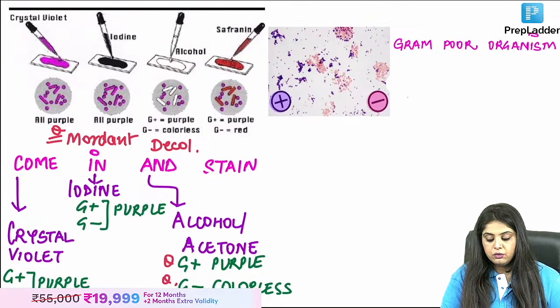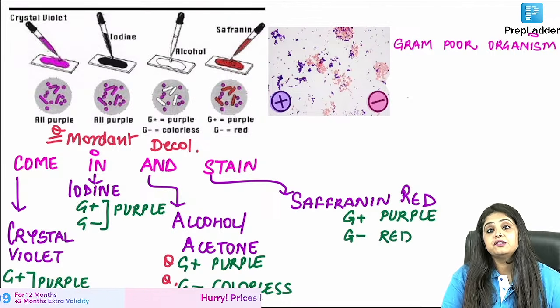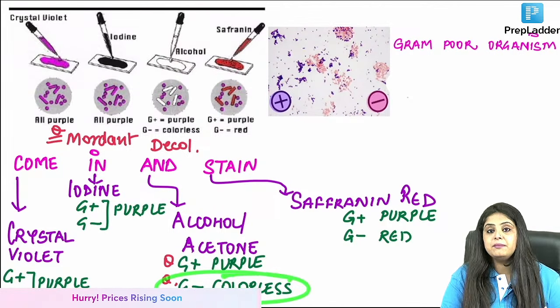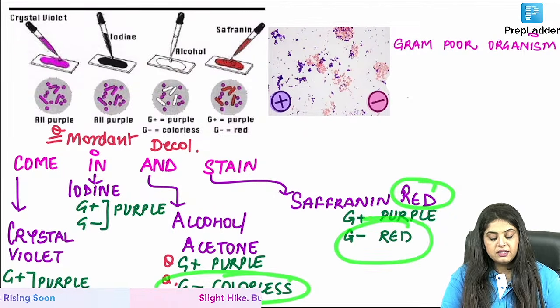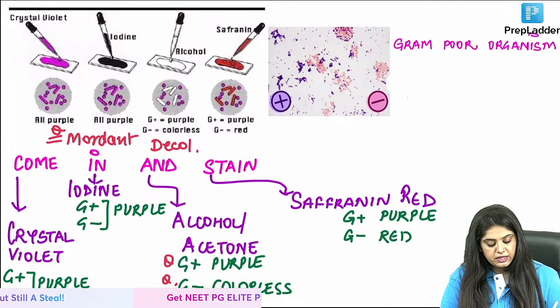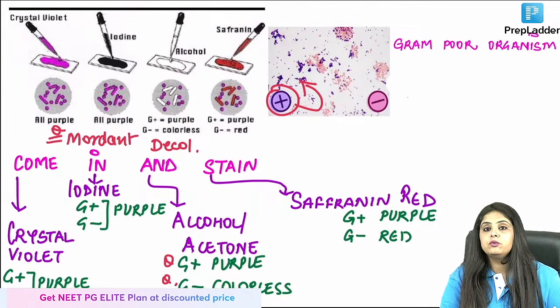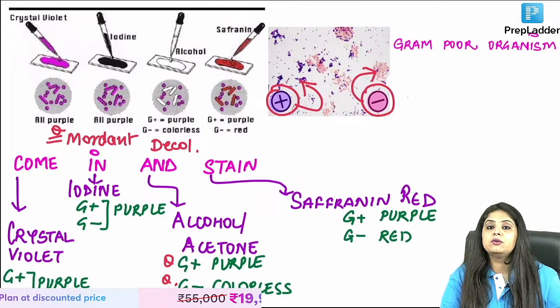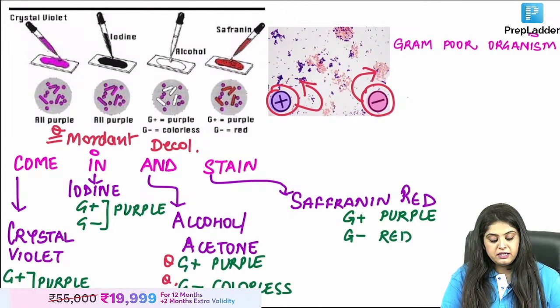And finally, coming to the counterstain. S for safranin, in red, because if you had made gram negative colorless, you will have to add a color onto them. So finally at the end, if I ask you what the situation is like, gram positive has come out to be purple and gram negative has come out to be red. So that is going to be everything important.